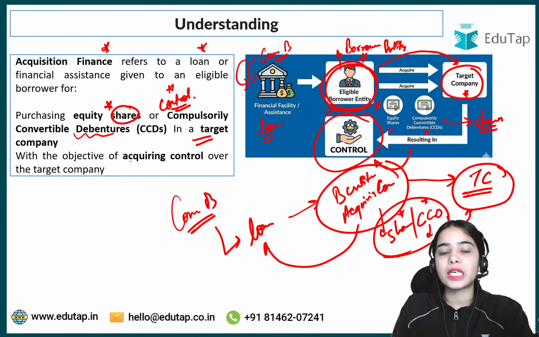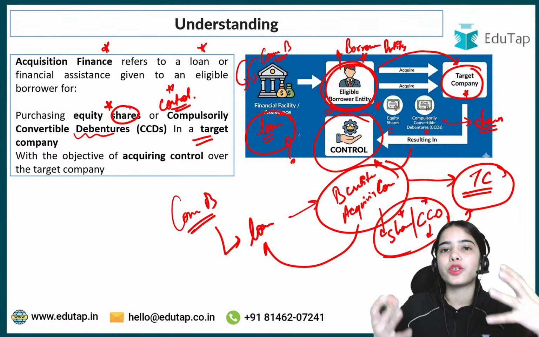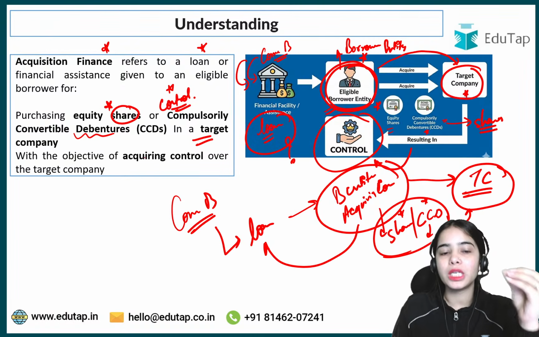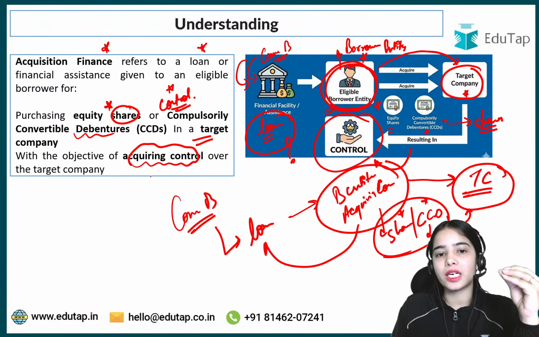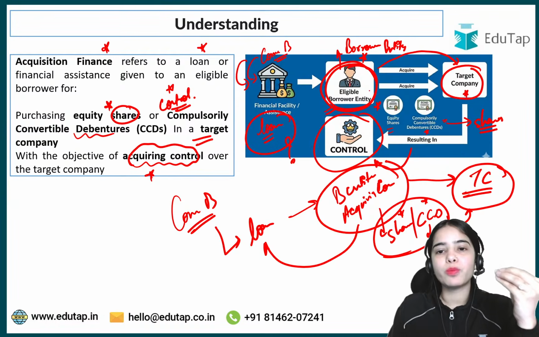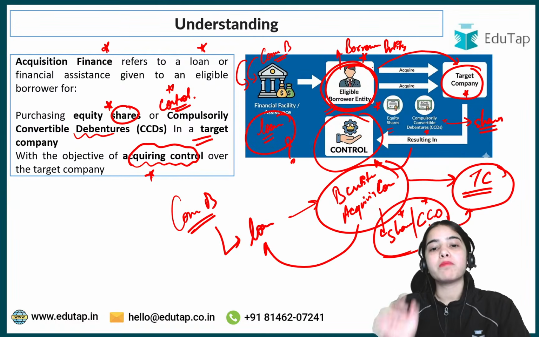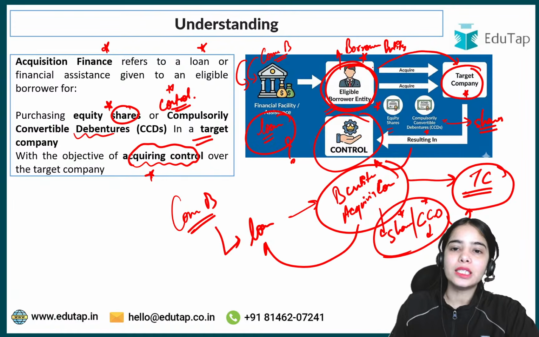Now, what is the objective of this kind of loan? What is the objective of this kind of acquisition finance? The objective is simple: acquiring control over the target company. So if the borrower entity is taking the loan, there must be acquiring control that the borrower entity must have on the target company.